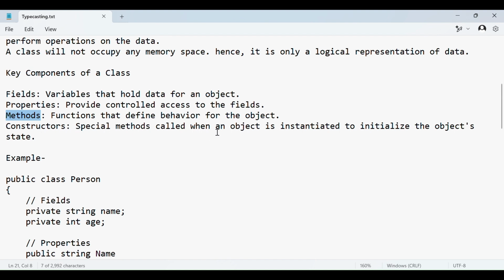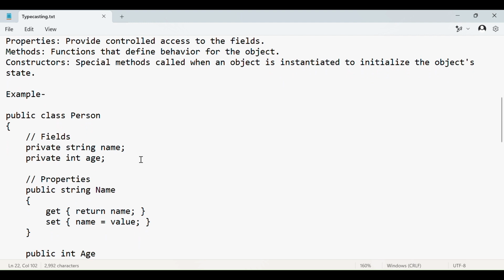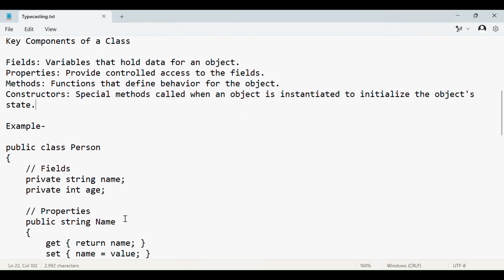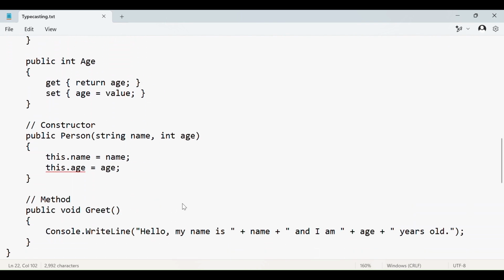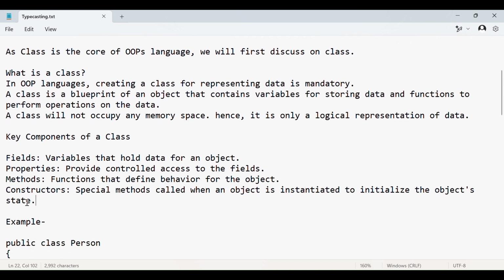A constructor is a special method called when an object is instantiated, to initialize the object state. Whenever an object is created or the class is instantiated, the constructor will be called. We will discuss that in an upcoming video. But just for this class example, I am taking all these fields, properties, constructor and methods. So a class is nothing but the container of these fields, properties, methods and constructor.